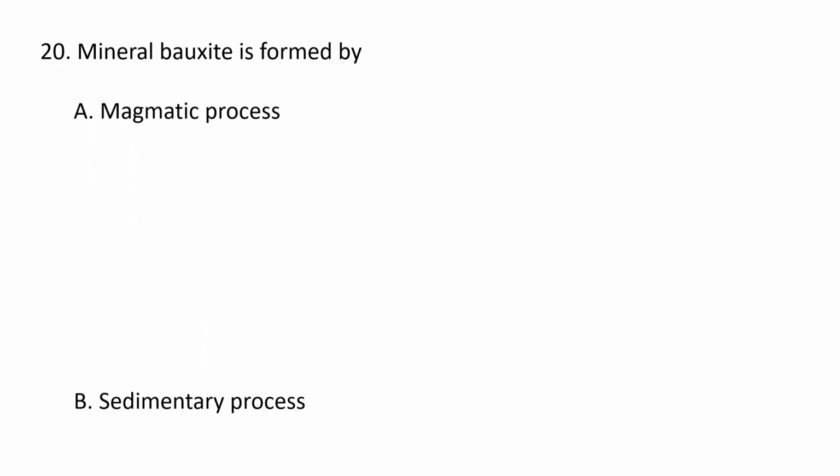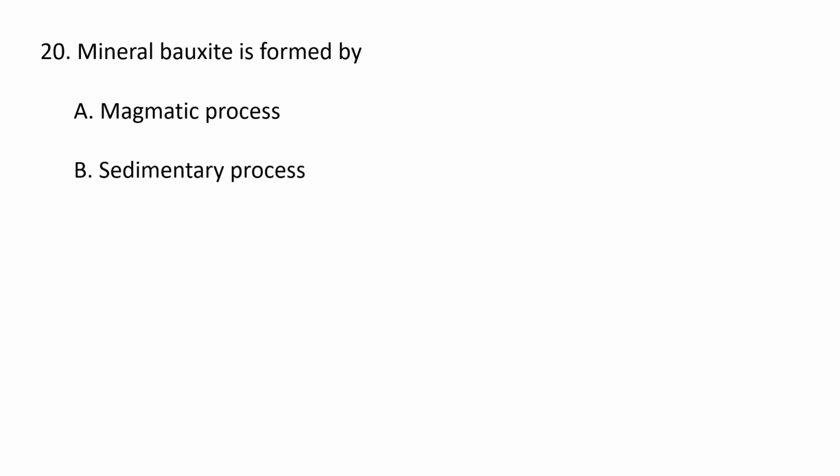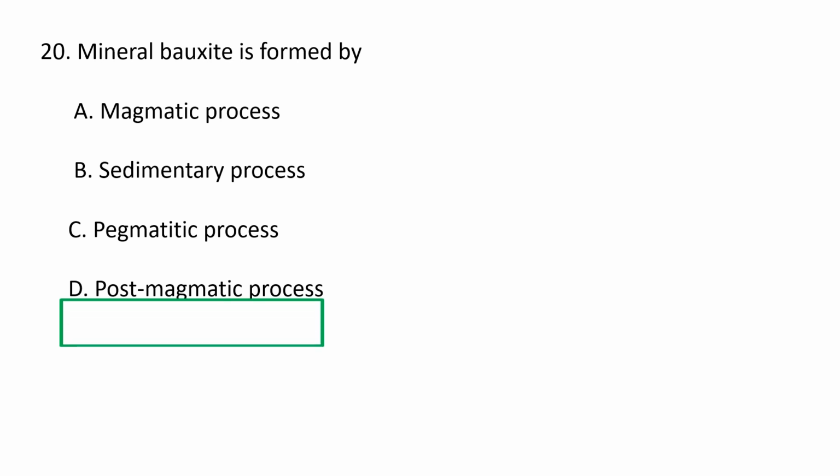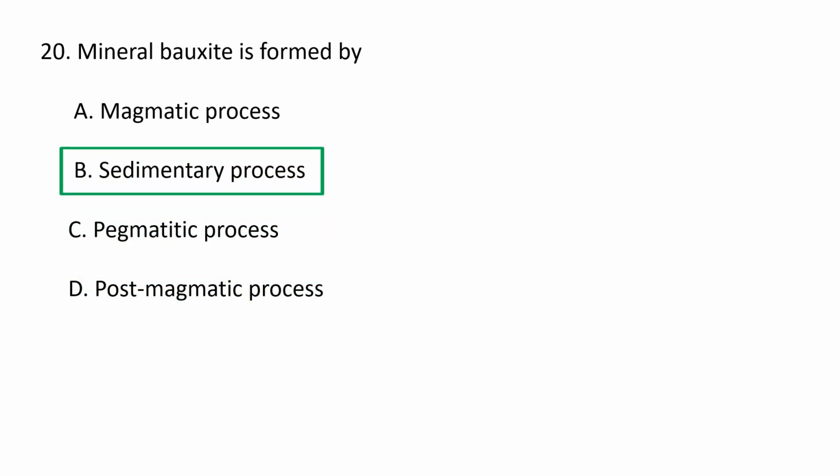Next question. Mineral bauxite is formed by A. magmatic process, B. sedimentary process, C. pegmatitic process, and D. post-magmatic process. So mineral bauxite is formed by sedimentary process. Bauxite is a sedimentary rock with relatively high aluminium content. It is the world's main source of aluminium and gallium. Bauxite is formed by surface weathering of clay rocks around the tropical region, and it is composed of aluminium oxide. It contains 15 to 25% of aluminium, and it is the only ore used for commercial extraction of aluminium.